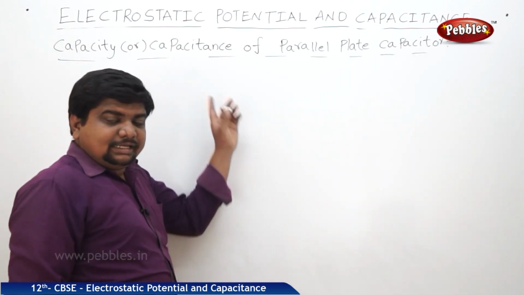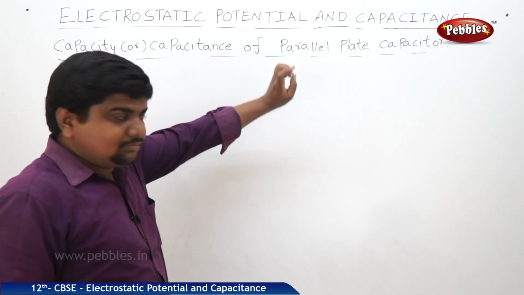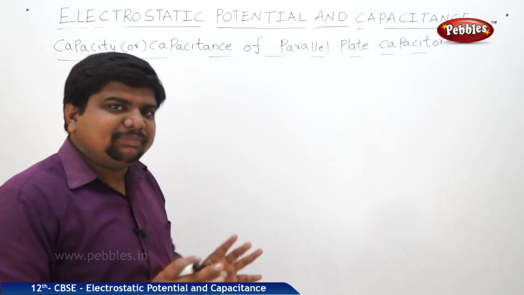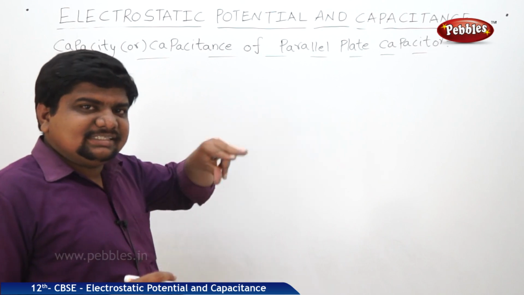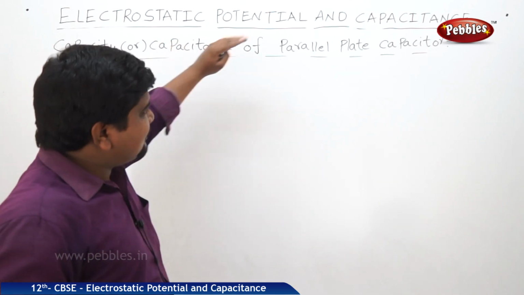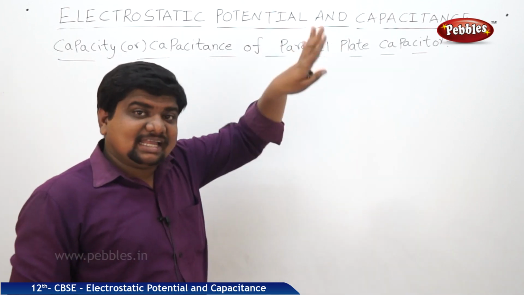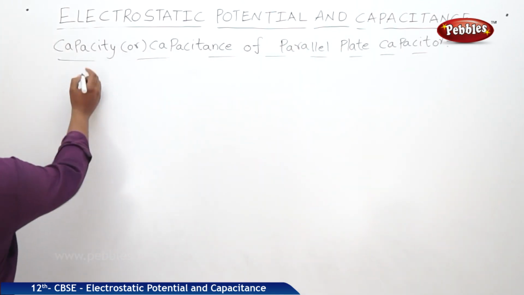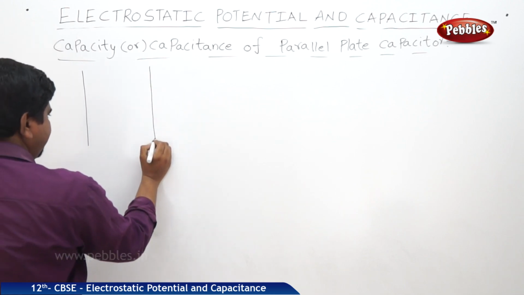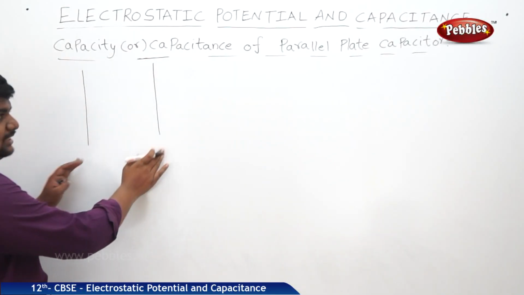See the heading, it is a parallel plate capacitor. We didn't mention any medium. That means air is acting as a medium in between the plates. The next case is a dielectric medium placed between the plates. Let me check what is the capacitance of a parallel plate capacitor when air is the medium. So these are the plates. These are the parallel plates.